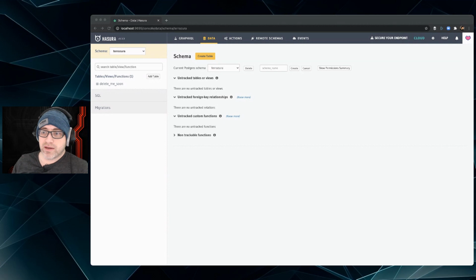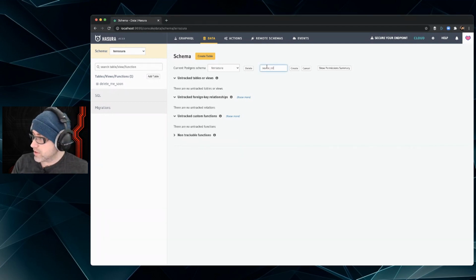Let's call it note taker. No, let's call it data collector or collectors. Data source collector. Let's call it source collector. Source collector.